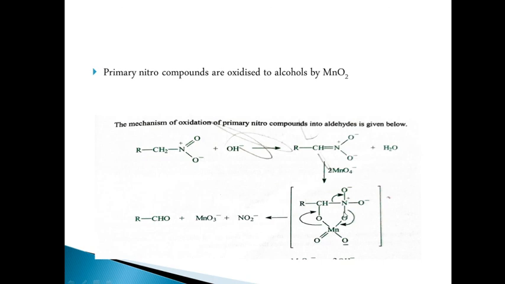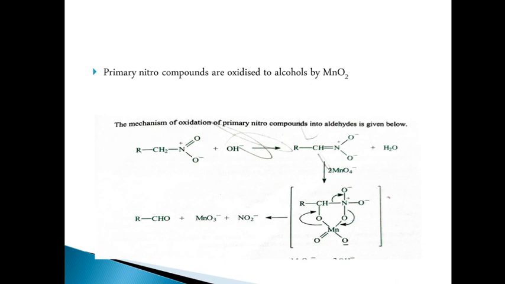MnO3 minus, and as I told you earlier, this bond will be shifted towards this side, and that means this will be released as MnO3 minus, or HMnO3, while NO2 minus will be formed. This will be a double bond and this will carry a minus charge, and this bond will be shifted towards this side. That means this is broken, so this is a highly unstable molecule, and it will form RCHO.